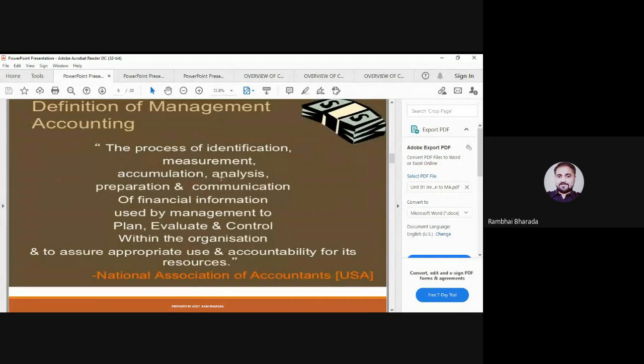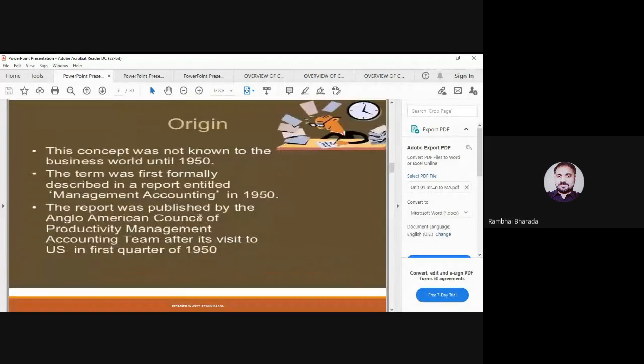Now please remember this definition. The definition may be there as a question with options, and you need to find out the author. This definition is given by the National Association of Accountants, USA. With this, the keywords are also important. So please remember the keywords and the definition. Please remember the history of management accounting.